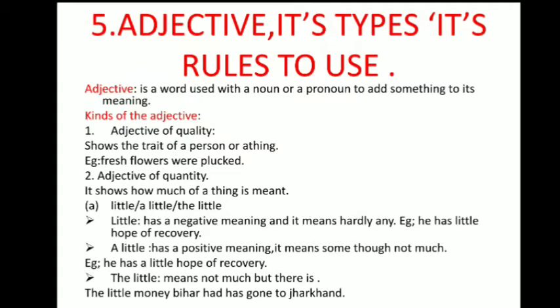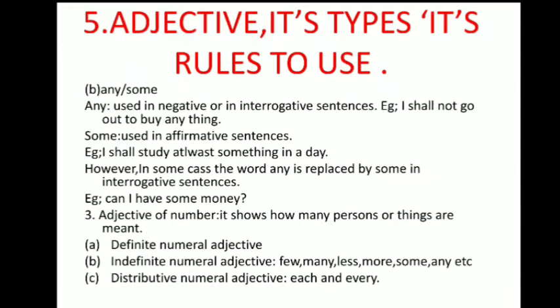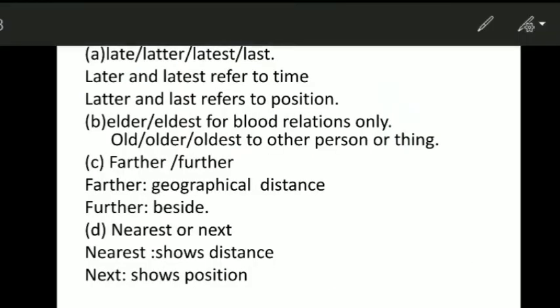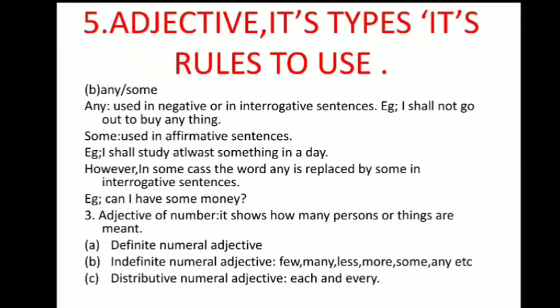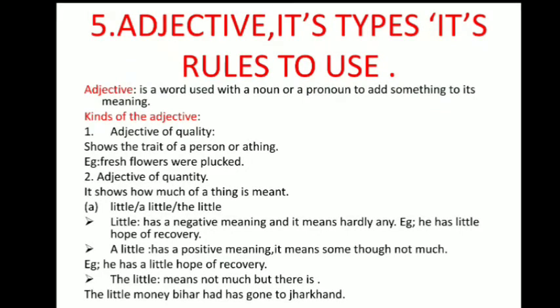So how many kinds of adjective do we have? We have 3 kinds of adjective. The first type is known as adjective of quality.